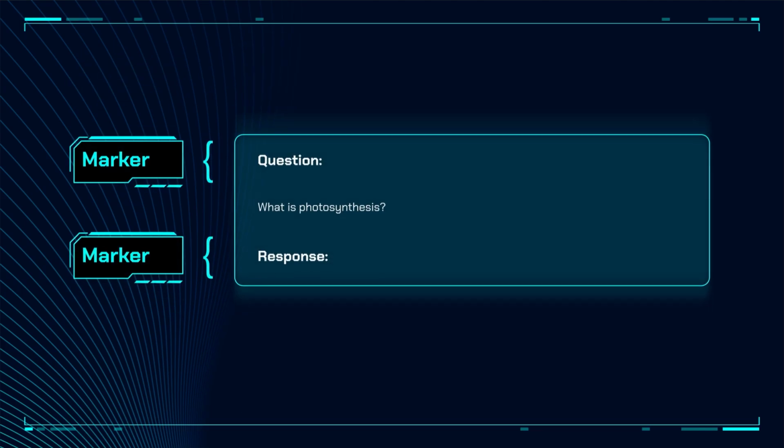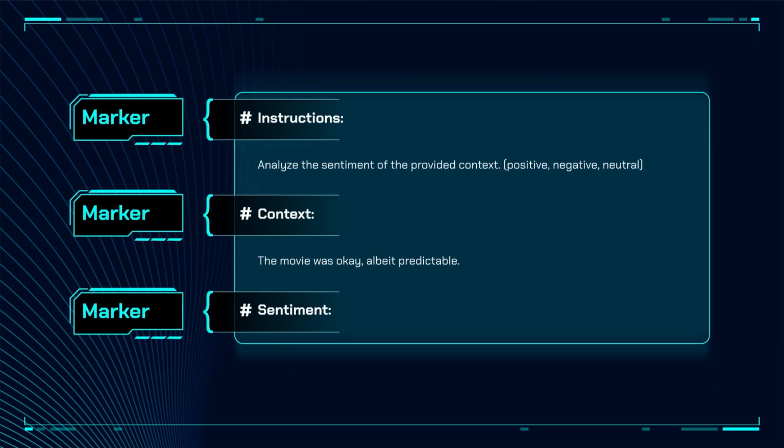Markers help the model to understand the structure of the prompt and the purpose of the subsequent text. Simple prompts may not require any markers, though they're commonly used in more complex prompts. While there are commonly used marker formats, there are no standards. Models are very good at recognizing patterns. As long as the markers are consistent, the model should be able to understand the structure of the prompt.